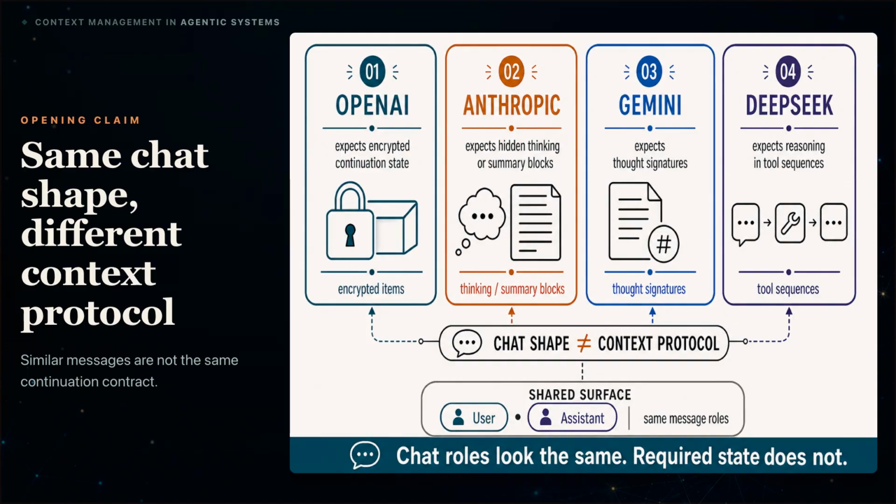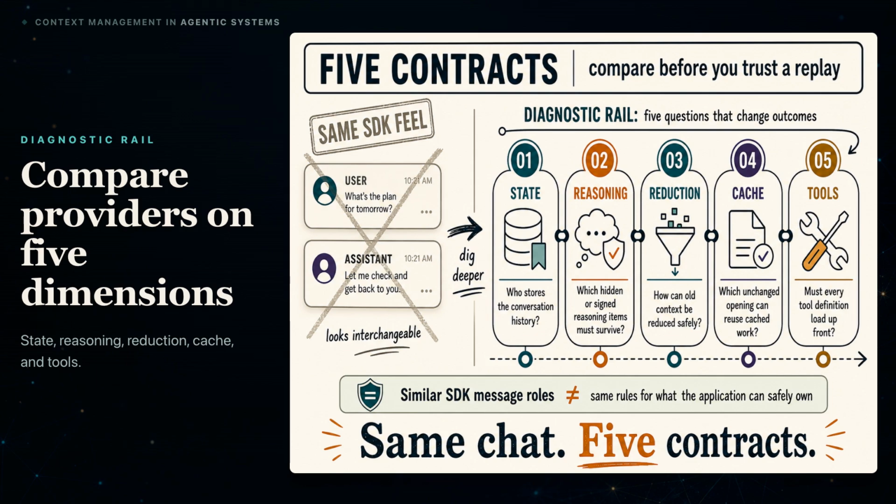We will not rank model quality. Instead, we'll build one portable design around their differences. Compare 5 things. Who stores the conversation history? Which hidden or signed reasoning items must survive? How can old context be reduced safely? Which unchanged opening can the provider reuse through caching? And does the request include every tool definition upfront?